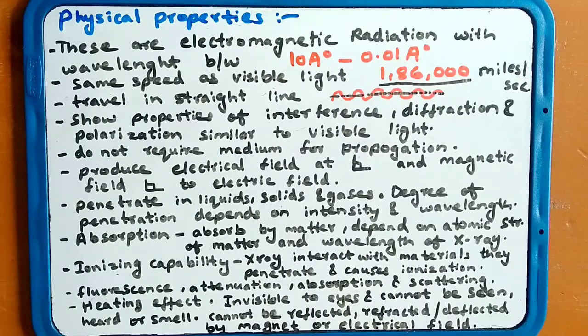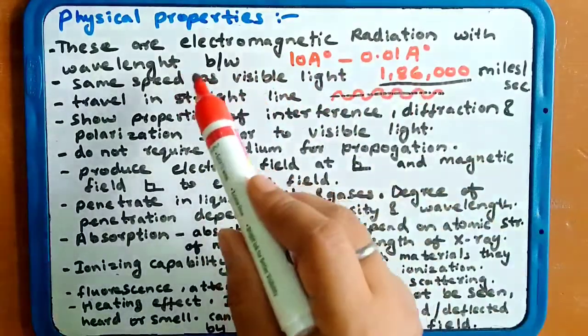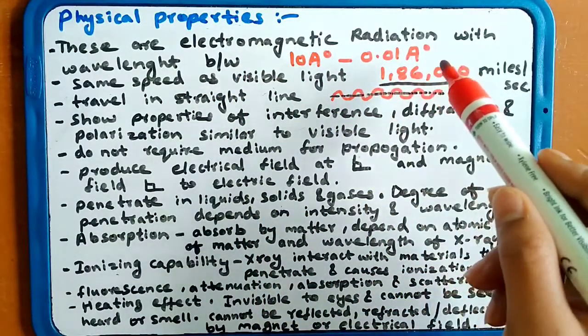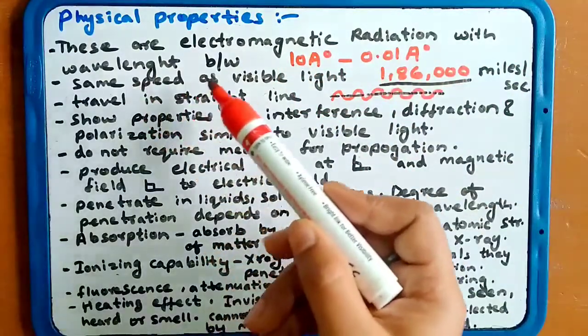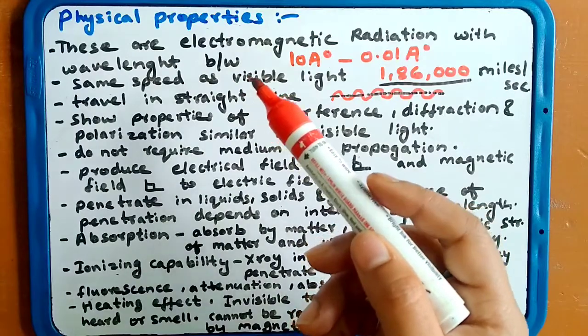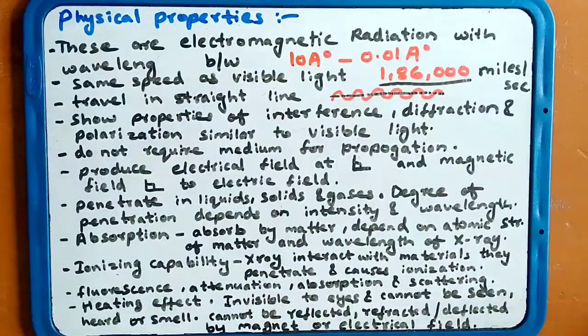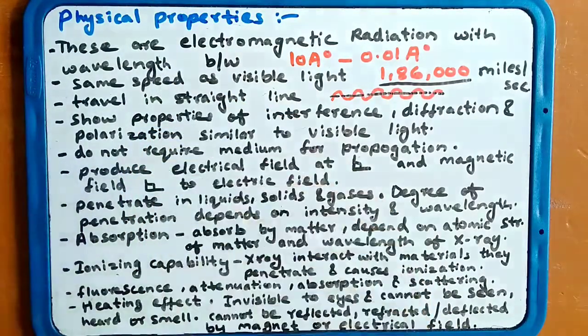Now we will go for physical property. This matter looks huge, but it is not so. It is very simple and interesting too. First, these are electromagnetic radiation with wavelength between 10 Angstrom to 0.1 Angstrom.